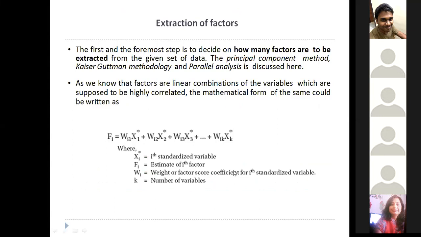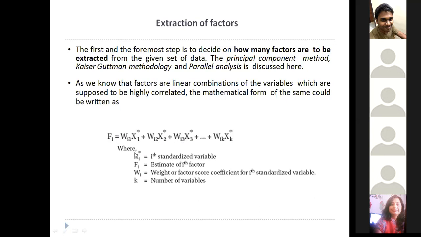We have a mathematical notation for factor analysis, which resembles your linear regression model. We have F equal to w1 x1 + w2 x2 + w3 x3, and it goes on until k. Here x_i is your standardized variable, F is the factor that you're trying to estimate, and w is your weights.